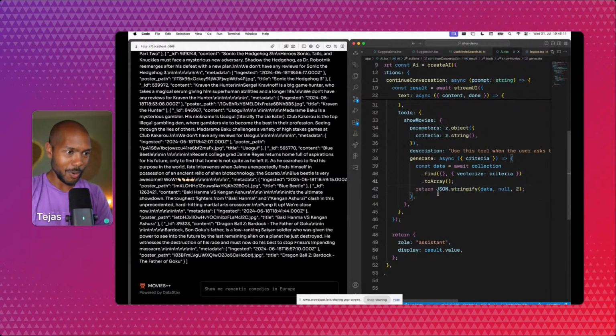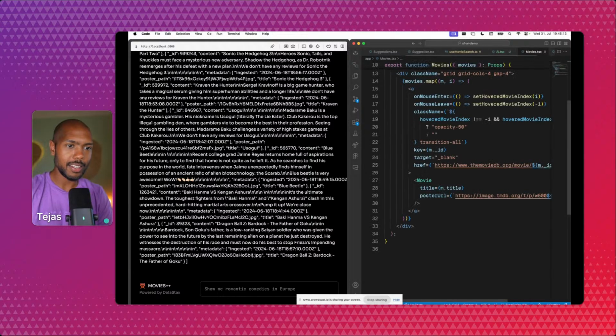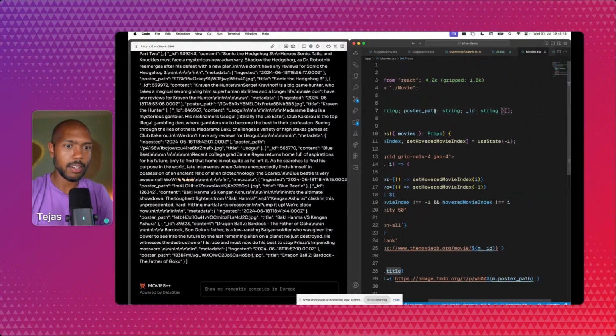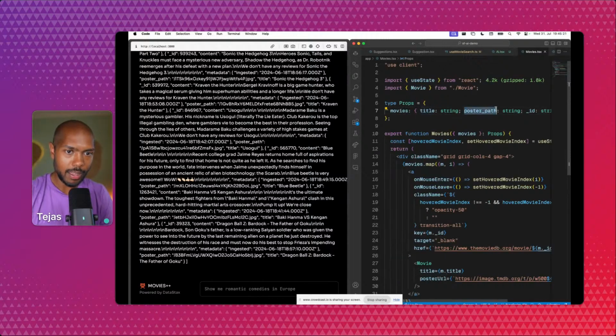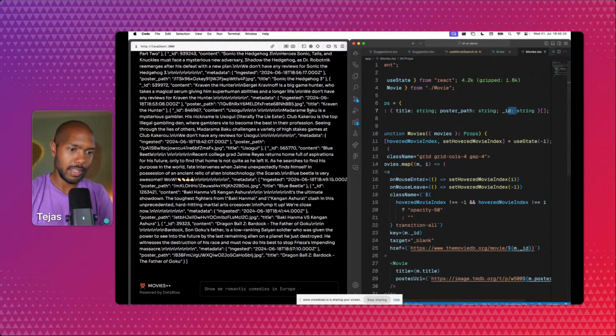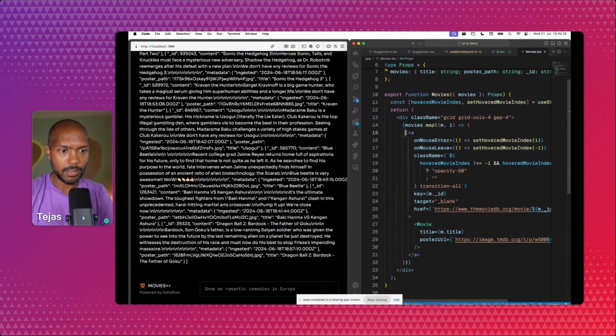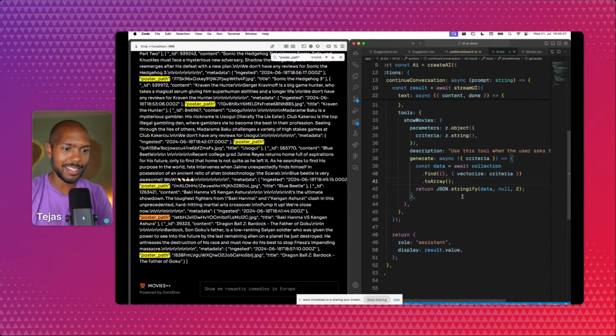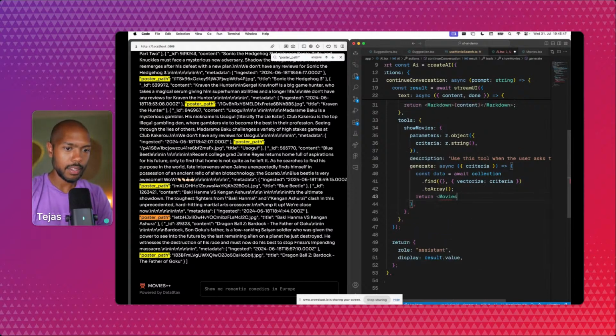Let's now see if we can return UI from this. So we have this component, movies.tsx, and it can take JSON, right? An array of title, poster path, and underscore ID, and return some UI. What UI? Well, links and a beautiful little movie picture. Do we have title? Let's check. Okay, so we have title. This is great. Do we have poster path? Okay, so this is compatible. I'm actually making this up as I go now. So let's return movies, where movies is data.